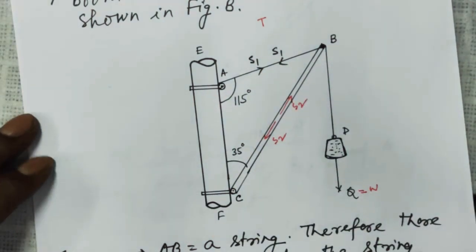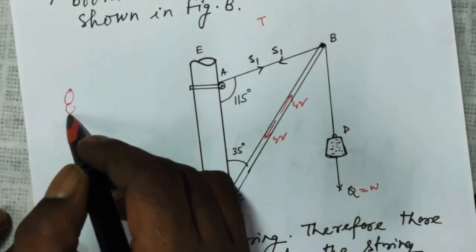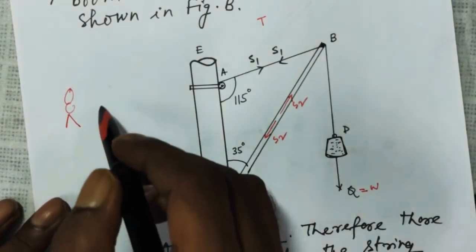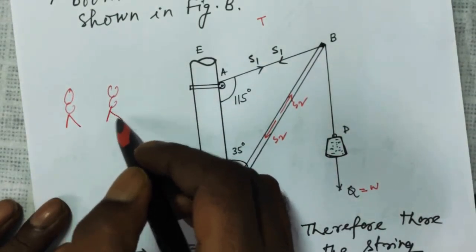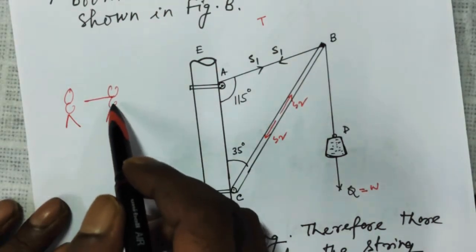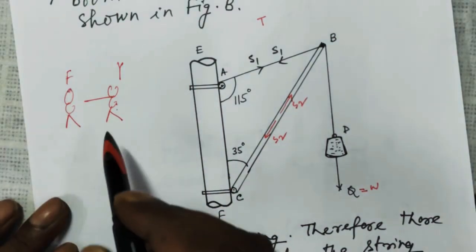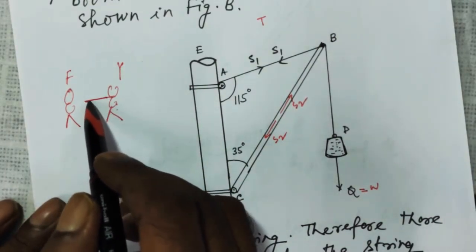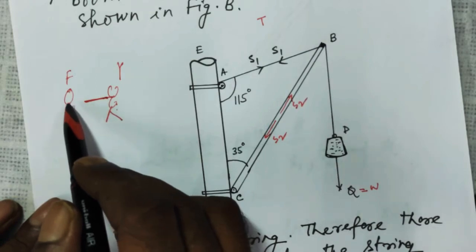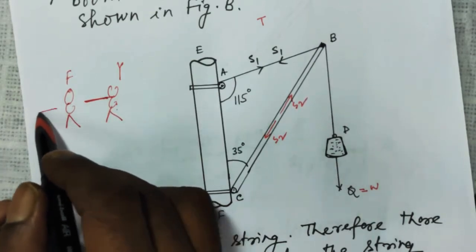Let me explain that, then I will come back. Suppose there is a person standing here and you are here and you have a string. This is you and this is your friend. With this string which you are holding, can you push your friend to this side?